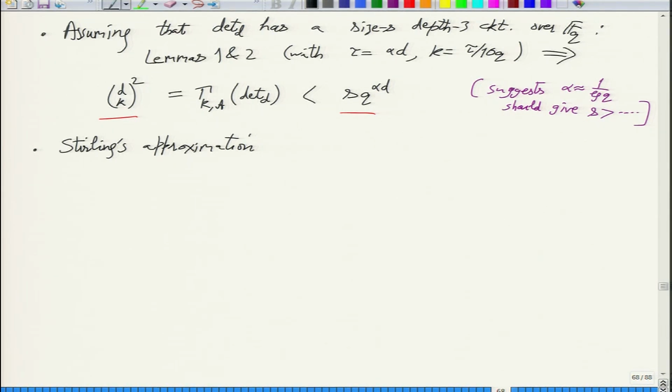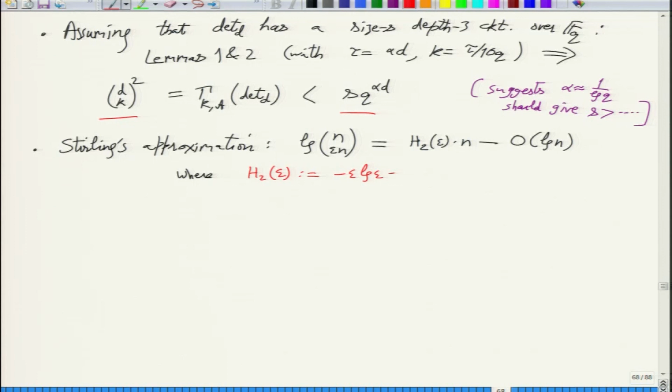So for that we have to go into Stirling's approximation, which tells us that log of n choose epsilon n is what? Let me express it in terms of Shannon's entropy, where H_2 is, what is H_2 of epsilon? Exactly. There should be 1 minus, not 1 plus.